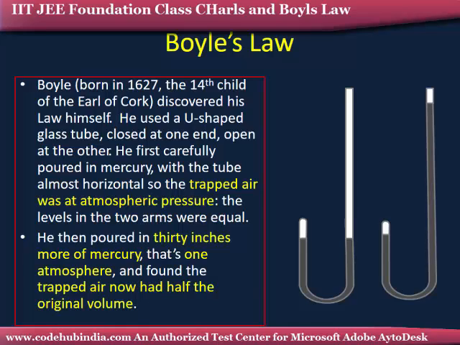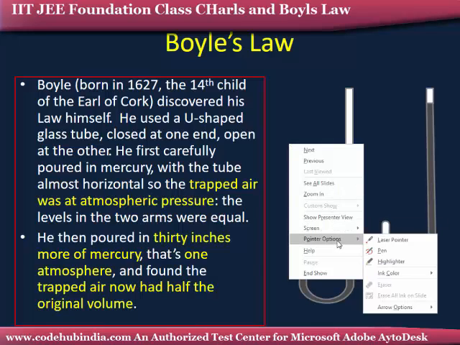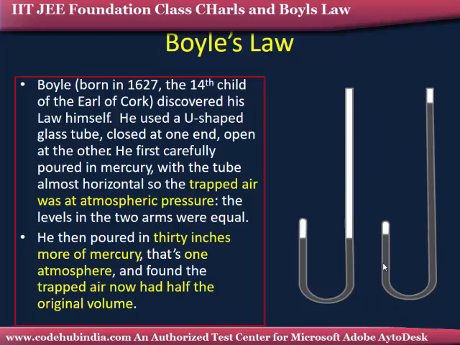The volume of the black color has decreased from here to here. Pressure increased, but the constant is the same because it is at constant temperature. The product of the pressure and volume is the same.